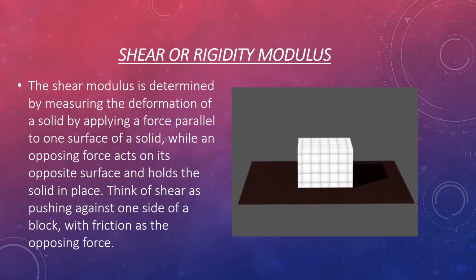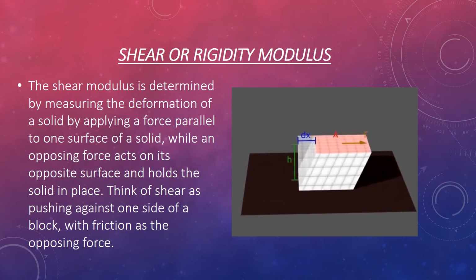Shear modulus is produced when a tangential force is applied on the body, and as a result, the shape of the body is changed but there is no change in the volume. Or the shear modulus is determined by measuring the deformation of a solid by applying a force parallel to one surface of the solid while an opposing force acts on its opposite surface and holds the solid in place. Think of shear as pushing against one side of the block with friction as the opposing force, as shown in the video.